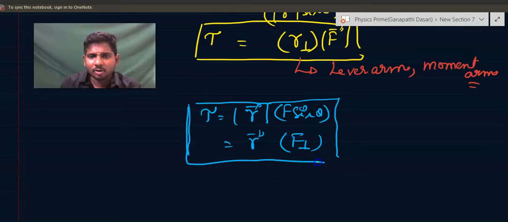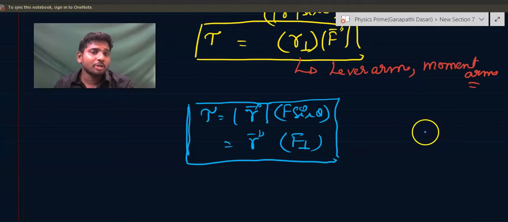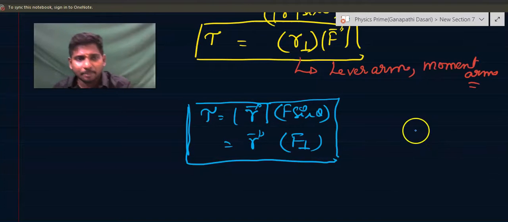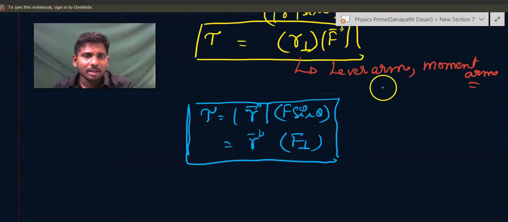One way is R cross F, if vectors are given. R is a vector from the point about which you want to find the torque to the position where the force is getting applied. Another way is R perpendicular into F, that is lever arm or moment arm into magnitude of force. What is this R perpendicular?